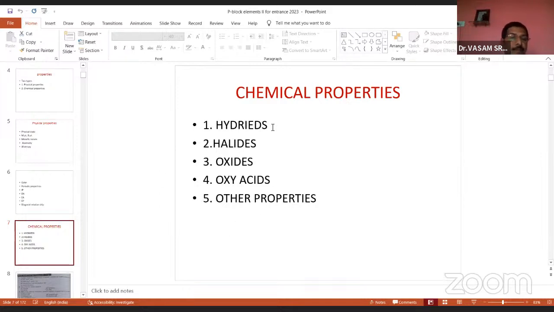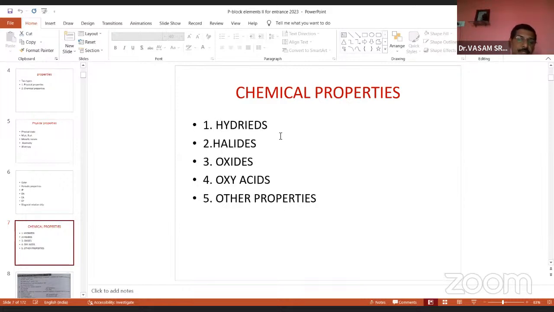Every group's elements can form hydrides, halides, oxides, and oxyacids. As a student, first learn what hydrides are, then the definitions of halides, oxides, and oxyacids.